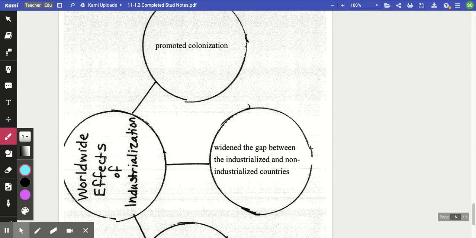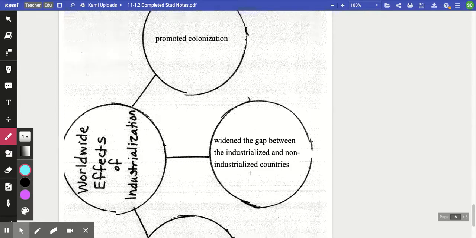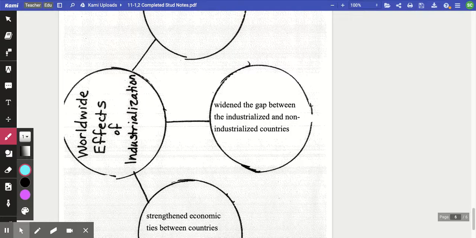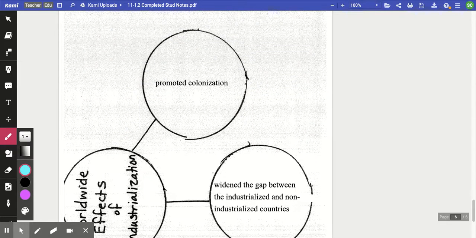So they're going to need more resources, and that's going to take us into our next unit, imperialism. They're going to go into non-industrialized countries and start to strip them of their resources. So we're really going to see the gap between industrialized and non-industrialized countries begin to widen. And unfortunately for the non-industrialized countries, they're going to be colonized.